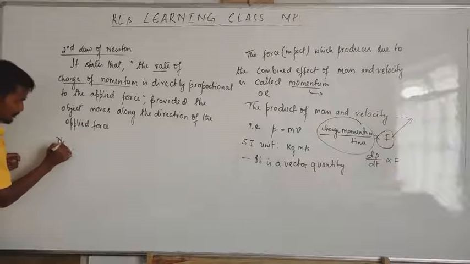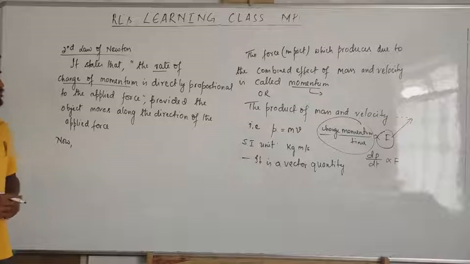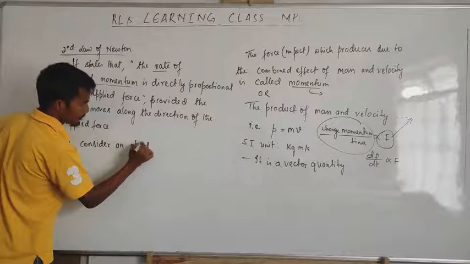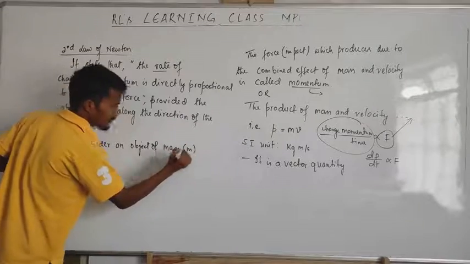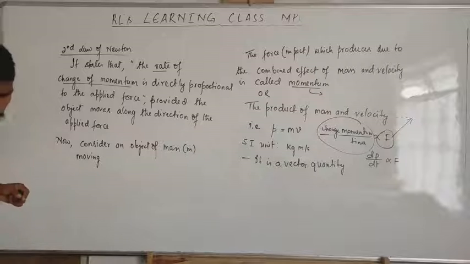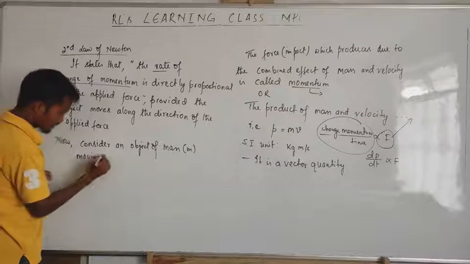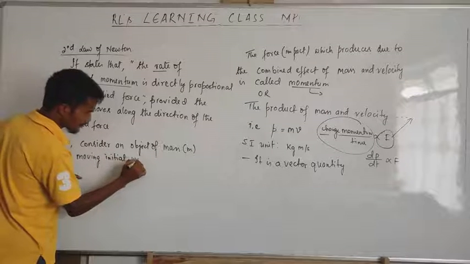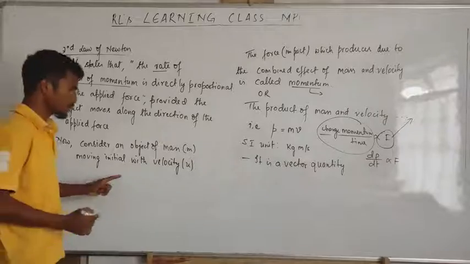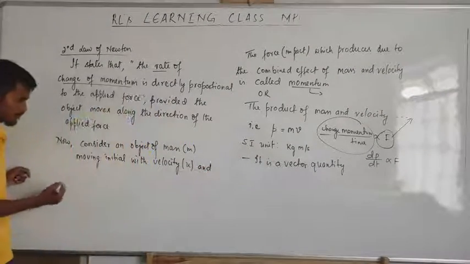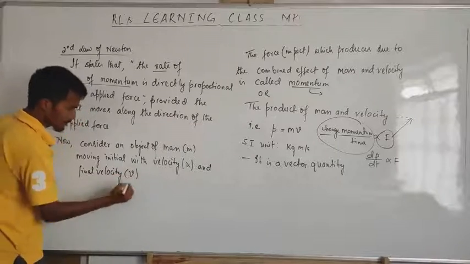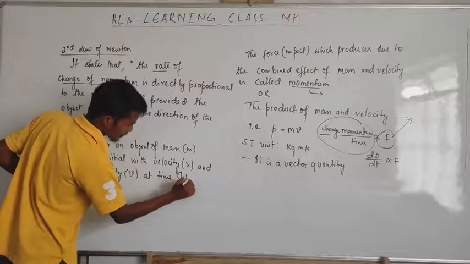Okay. Now, consider an object of mass m moving initially with velocity u and final velocity v at time t.